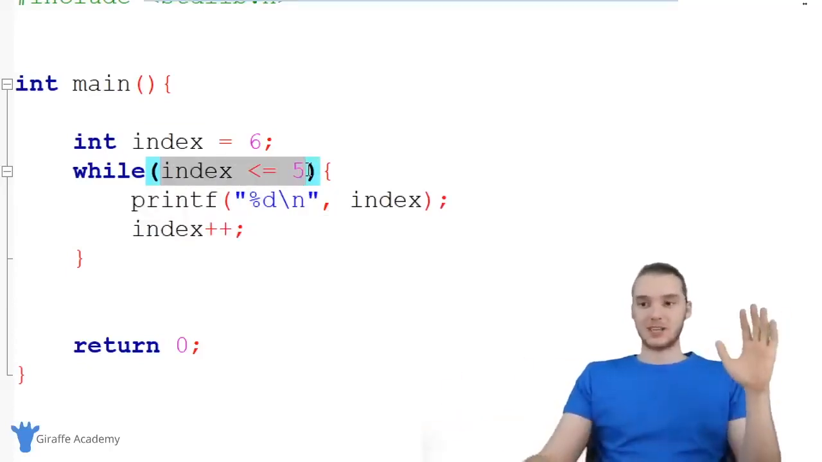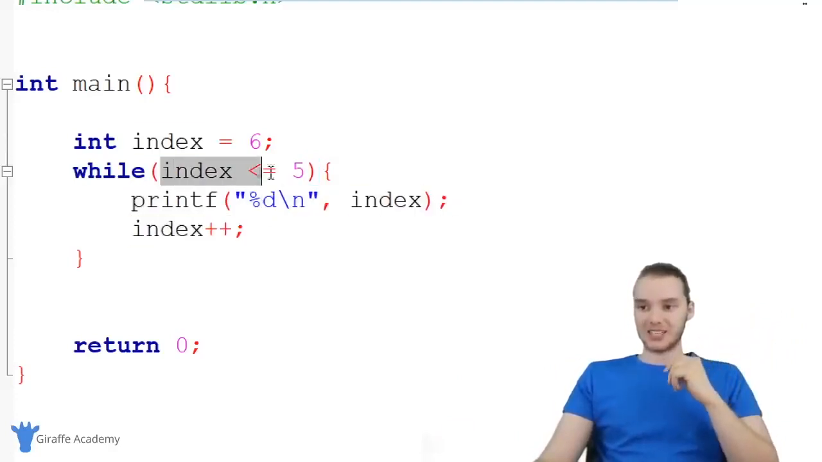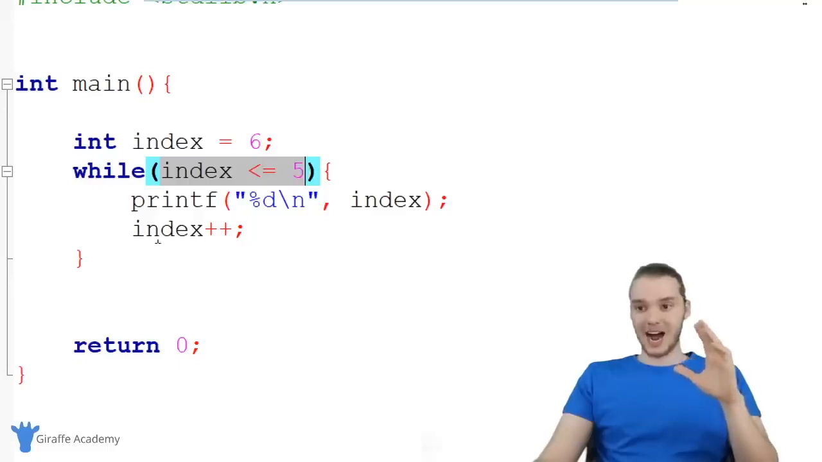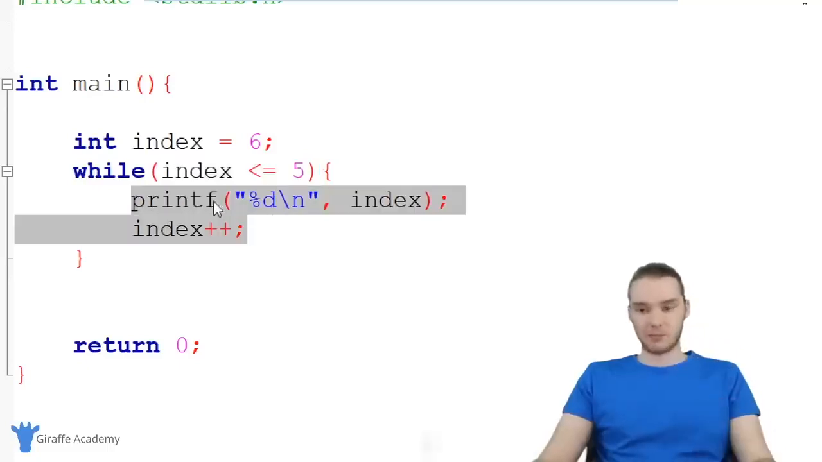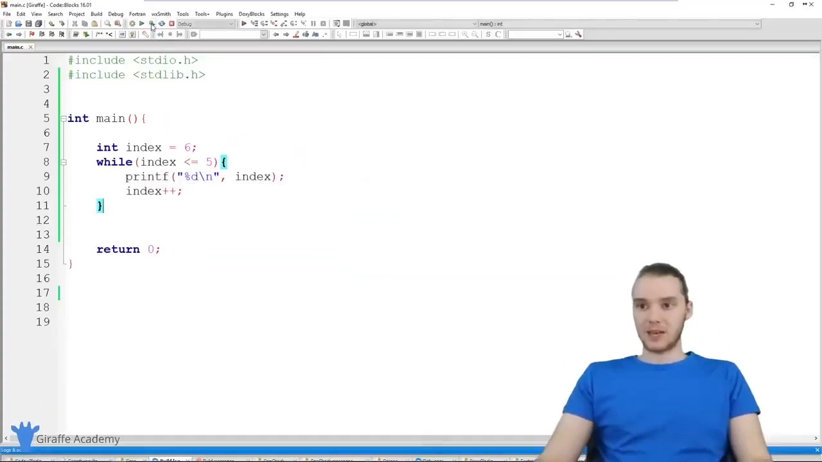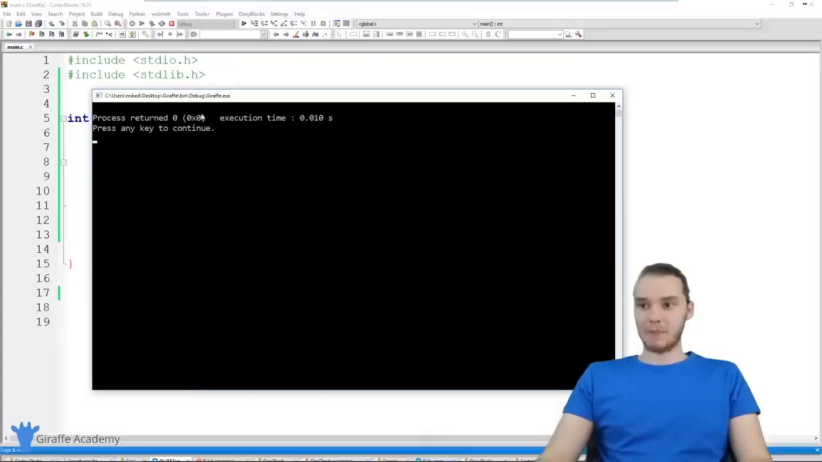The first thing C is going to do, before it prints anything, before it increments anything, is check this condition. And if it's false, it's not going to do any of this stuff. So when I run this program, you'll see nothing gets printed out. And that's exactly what happens.